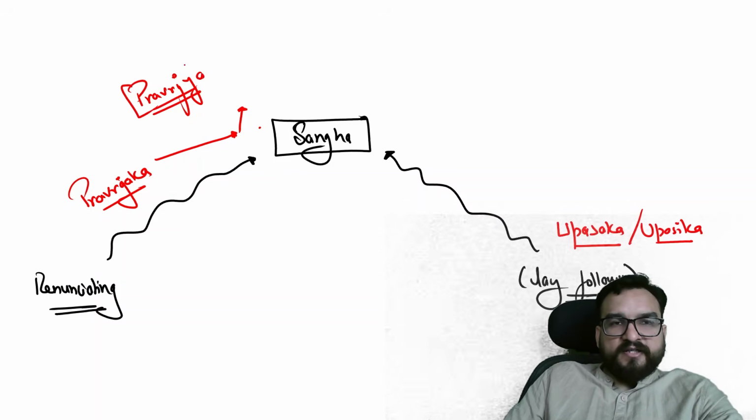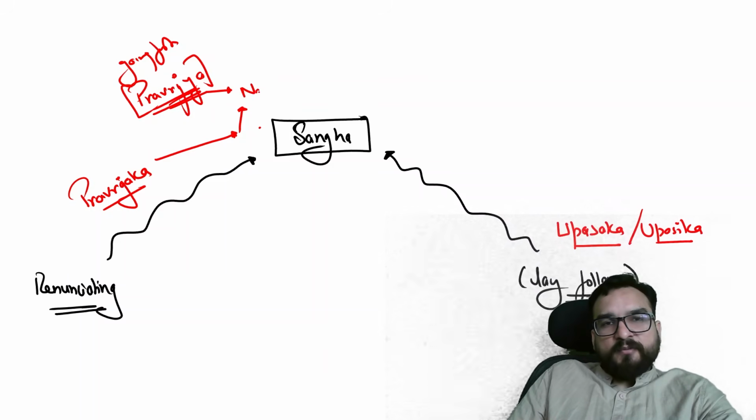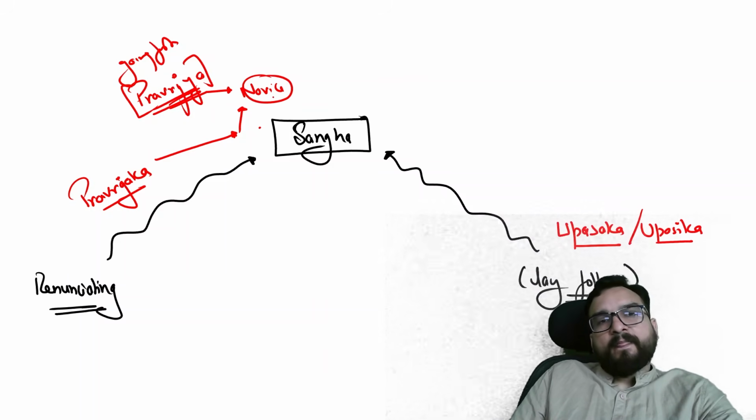Pravarjya, right? By the word itself means going forth. What will be happening in this ceremony in the Sangh is your head will be shaved, you will be wearing this robe, and you will become a beginner in the Sangh. You will be known as a novice, beginner, right?